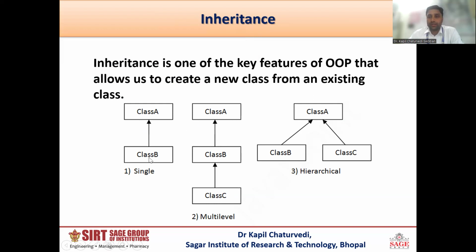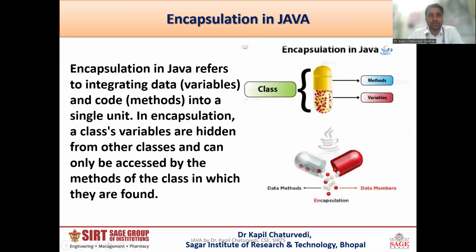There are three kinds of inheritance: single, multilevel, and hierarchical. Here one thing is important and notable: Java does not support multiple inheritance. There is a broad reason behind that, several reasons, like its complexity. And what kind of complexity? You may answer: ambiguity, errors, and many other reasons are available to avoid multiple inheritance in Java, which we will also discuss in the next classes.